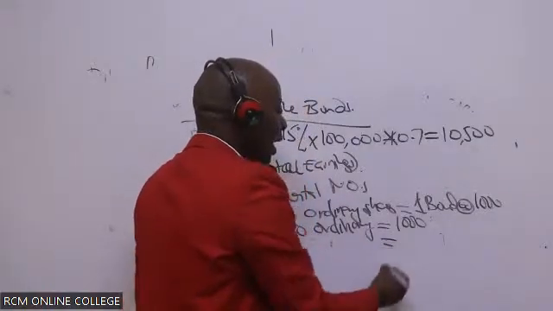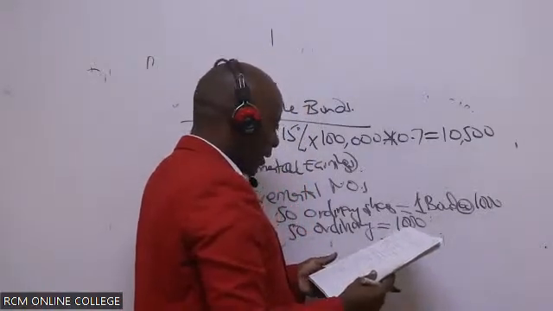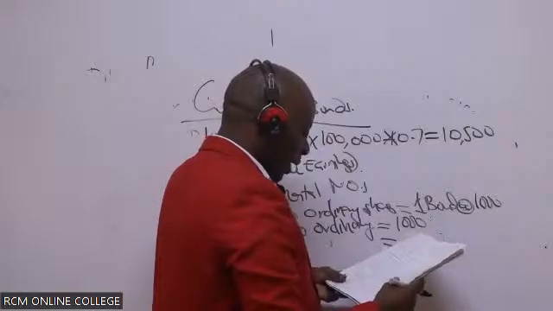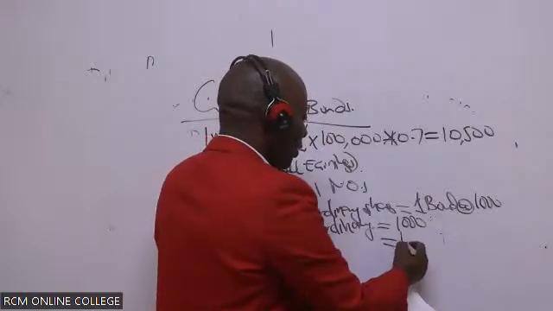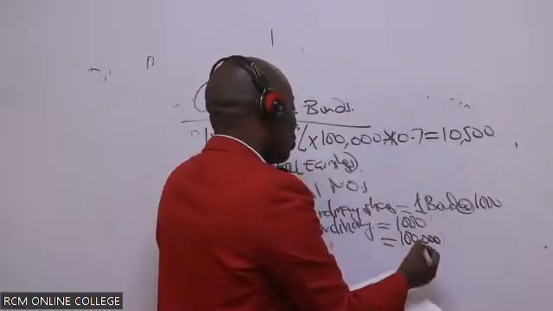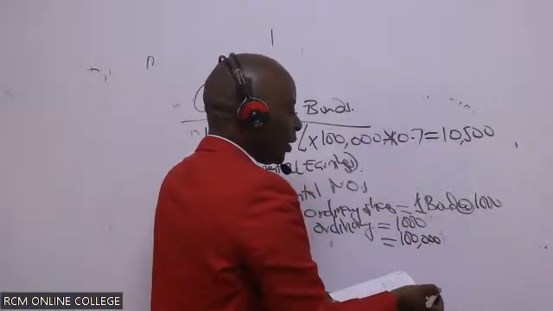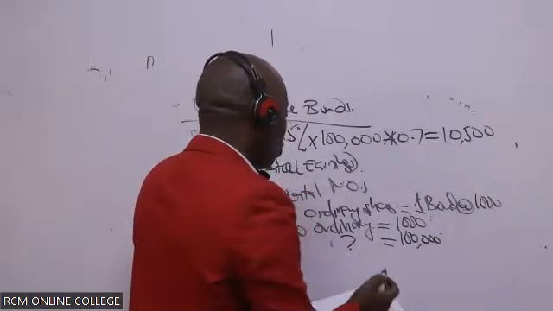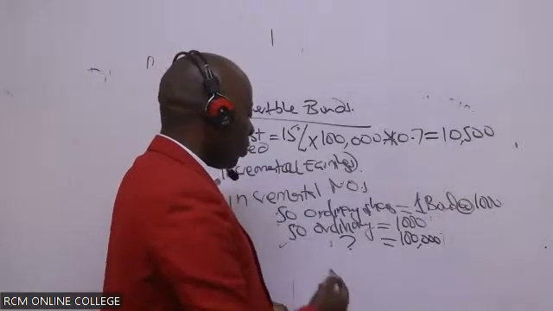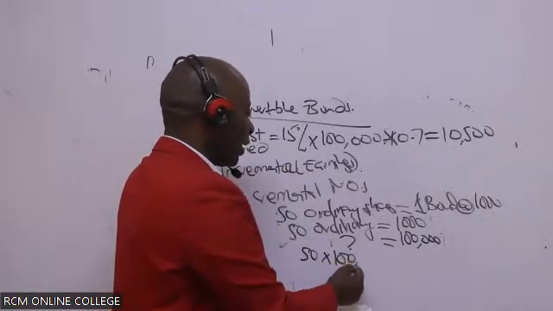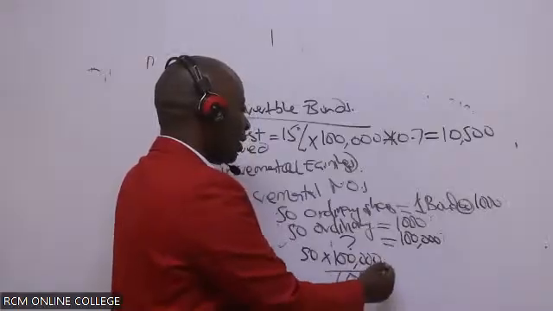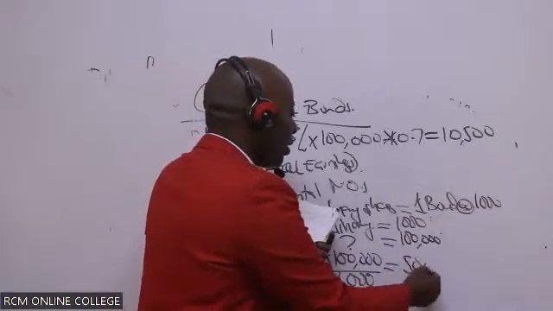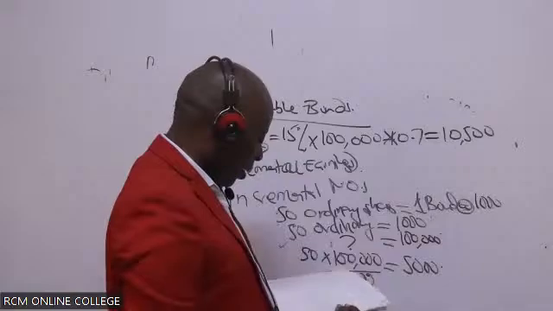And these guys have got how much in total? These guys have got 100,000 to give us, or 100 million. My figures are in thousands. So if you cross multiply, you'll be able to know how many ordinary shares you're talking about. So this will be 50 times 100,000 over 1,000. So this will be how many shares, somebody? There will be 5,000, isn't it? So the incremental shares there will be 5,000.